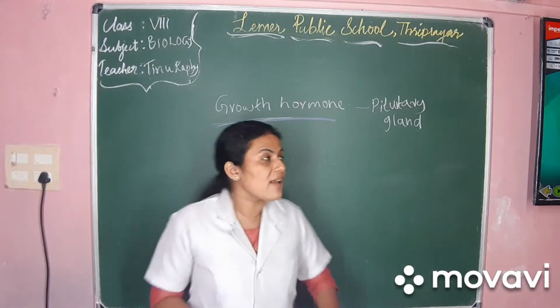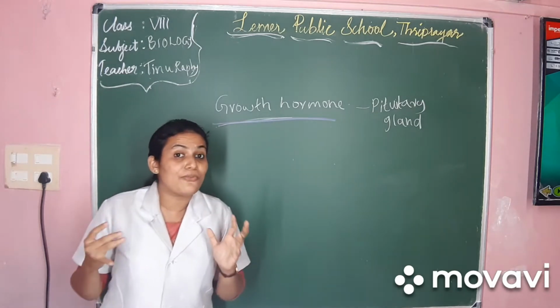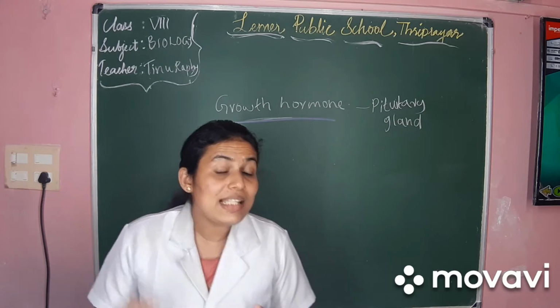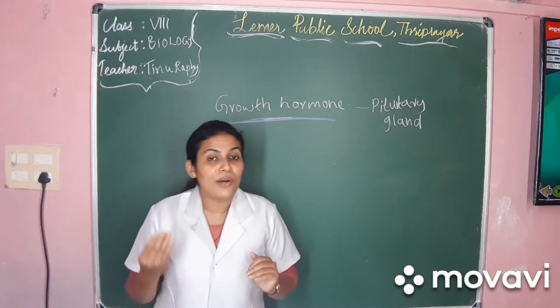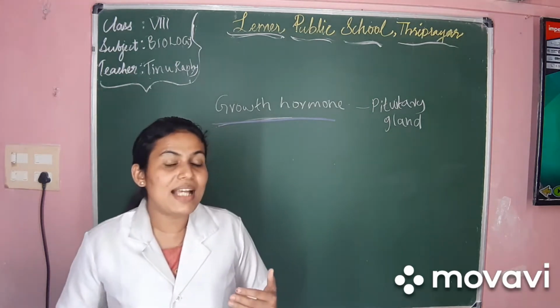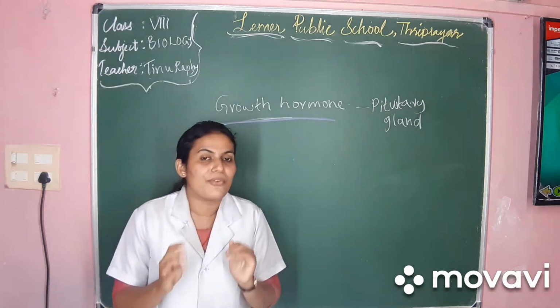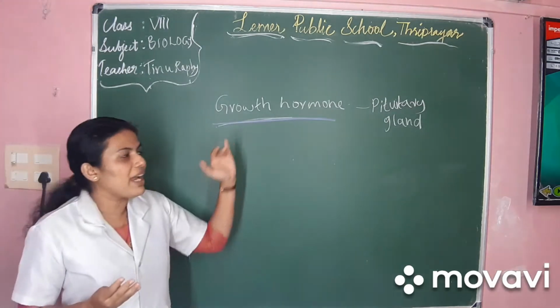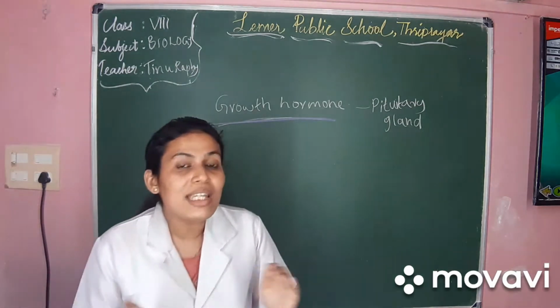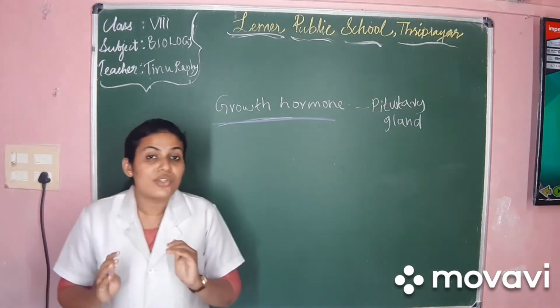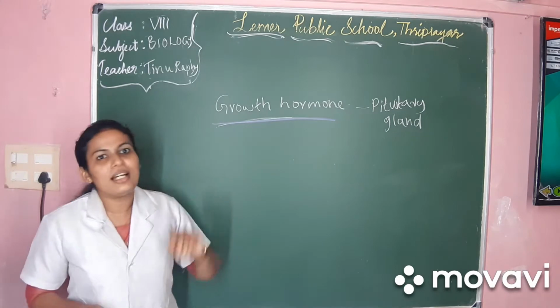From the word itself, growth hormone, you will understand the function of this hormone. What will be the function? Yes, it controls the growth of an individual, isn't it? It controls the growth and development as well as the body structure of an individual. The height and the weight are all controlled by the growth hormone. So at each age, there is a typical ideal weight for a person, and those things are managed by the growth hormone.